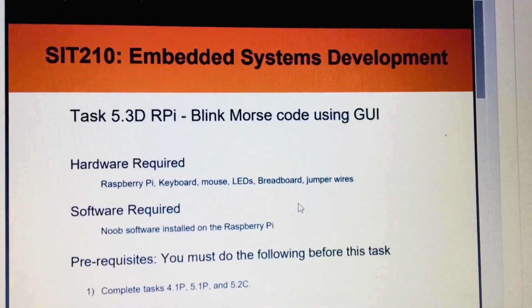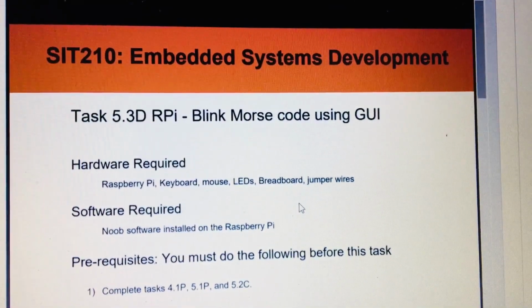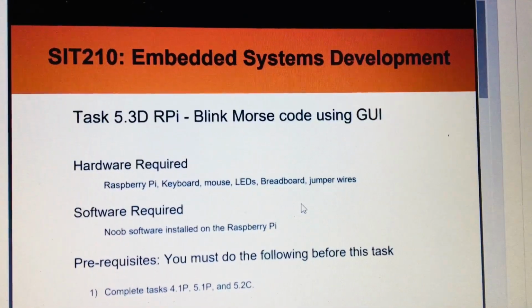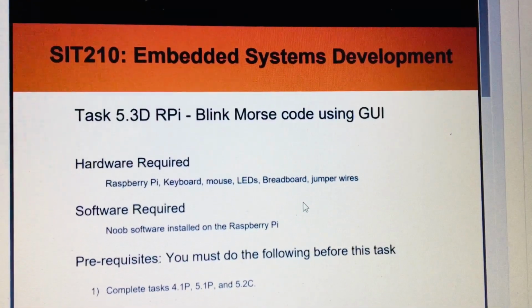Hey everyone, in this video I'm going to demonstrate task 5.3D, which is blinking Morse code using Raspberry Pi GUI. Let's see the setup for this.